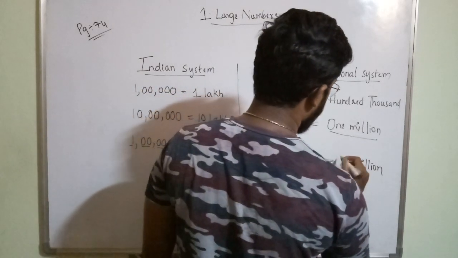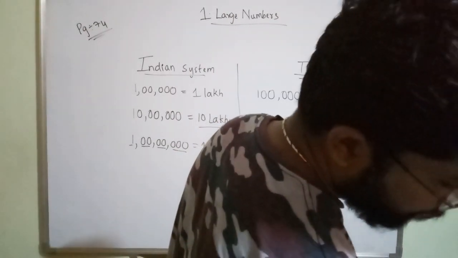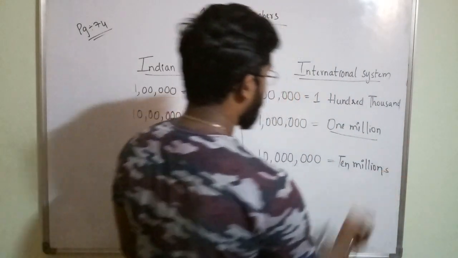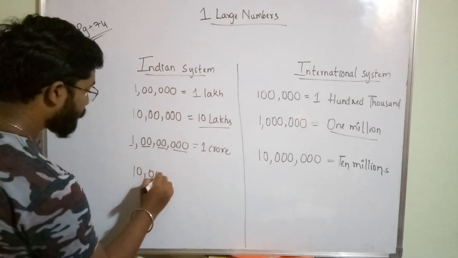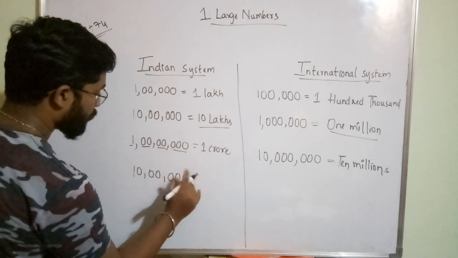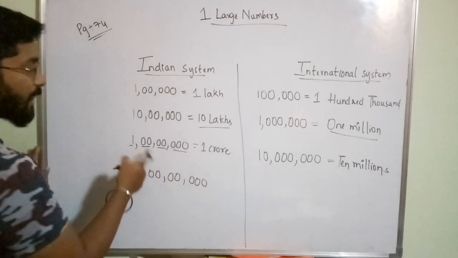10 million. Is it 10 million? Yes, 10 million. So after this we will get 10 crores, no? One more digit is added to this.